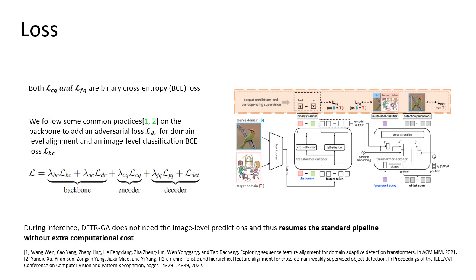We follow common practice on the backbone to add an adversarial loss for domain-level alignment and an image-level classification loss. The overall loss is divided into three parts: the backbone, encoder, and decoder. During inference, DETR does not need the image-level predictions and thus resumes the standard pipeline without extra computation cost.